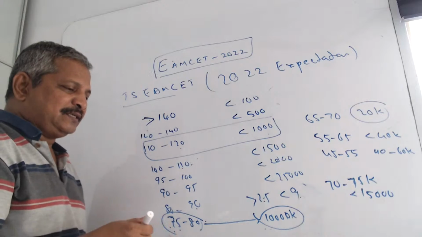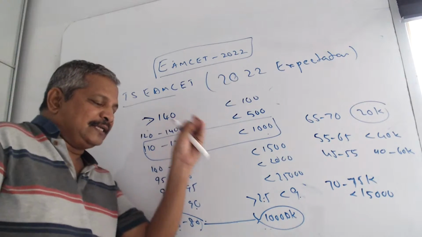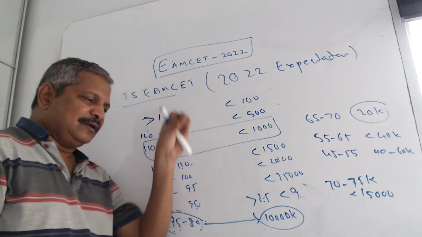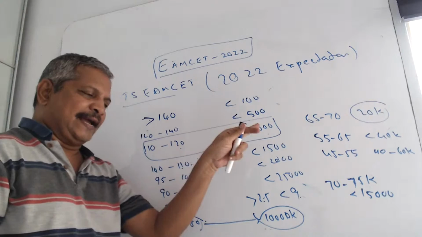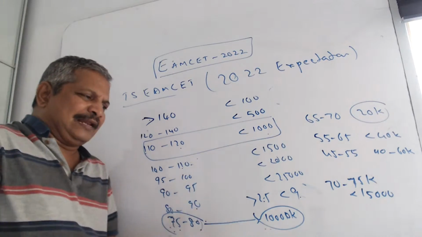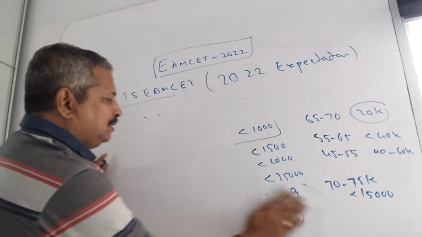These are the expected ranks in the TS Eamcet as per yesterday's morning, evening, and today's morning paper. Any changes, on Thursday anyhow I am telling about the rank and college. In that, small changes may be there, I will tell according to papers. So this is about TS.